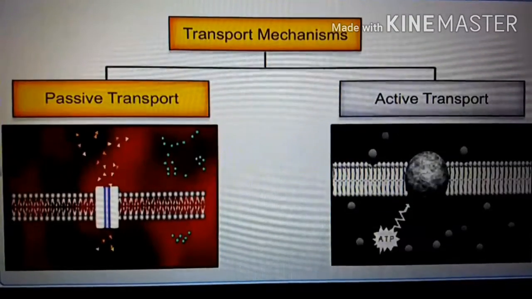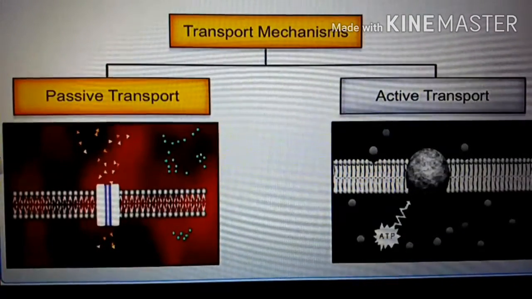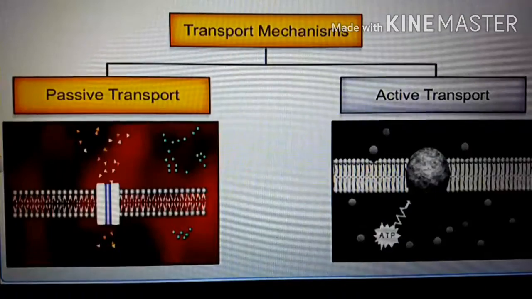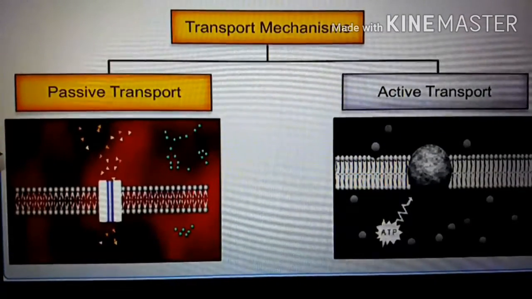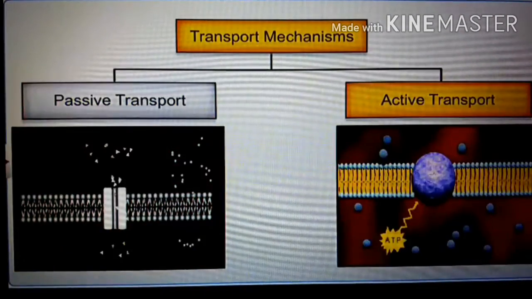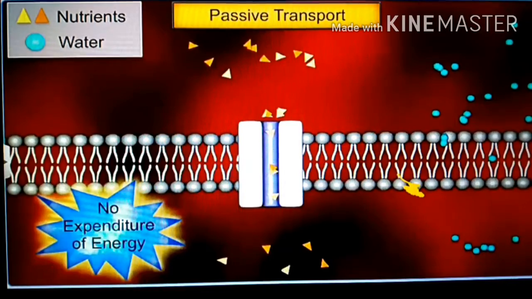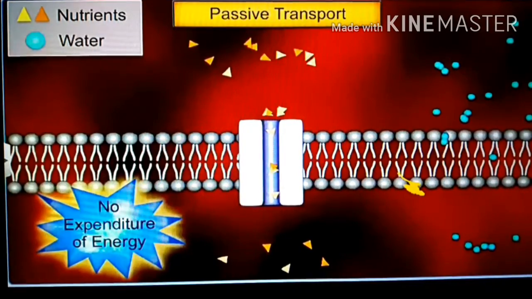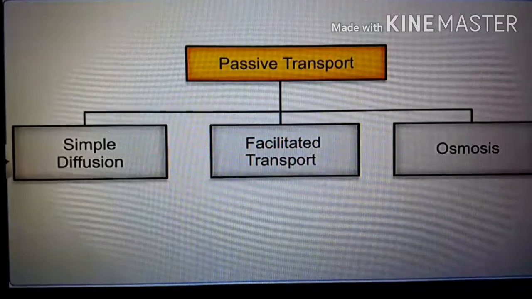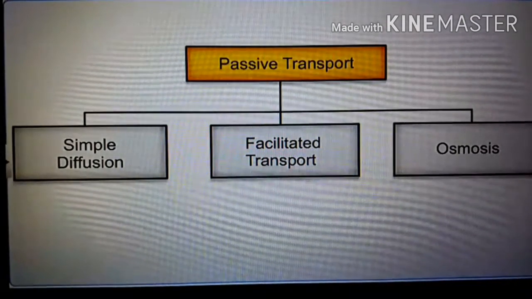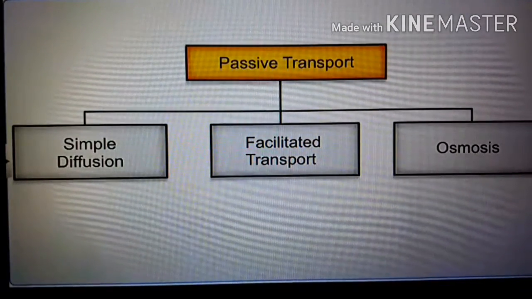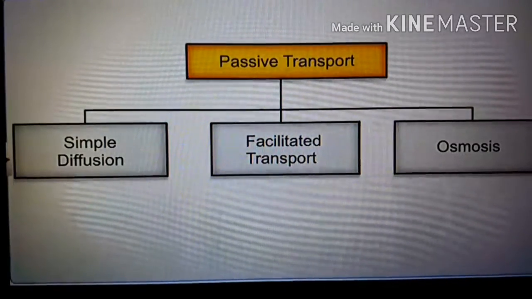Absorption of food is carried out by two transport mechanisms: passive transport and active transport. In passive transport, there is no expenditure of energy. Molecules like nutrients and water can cross the plasma membrane easily without expenditure of energy. There are three types of passive transport: simple diffusion, facilitated diffusion, and osmosis.